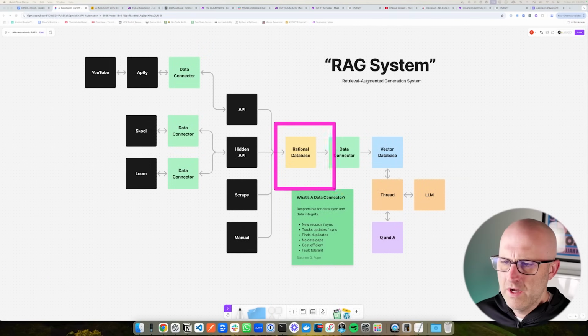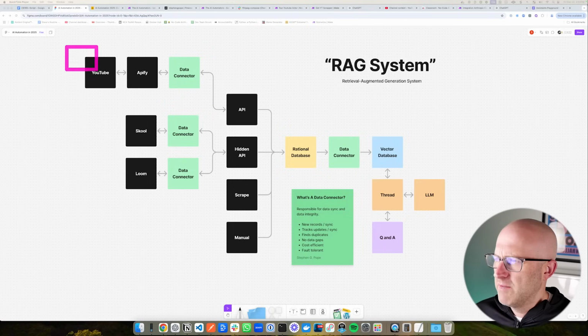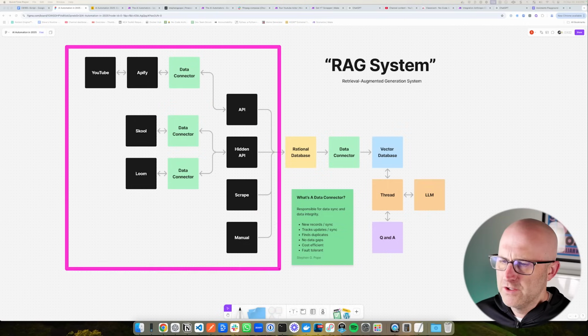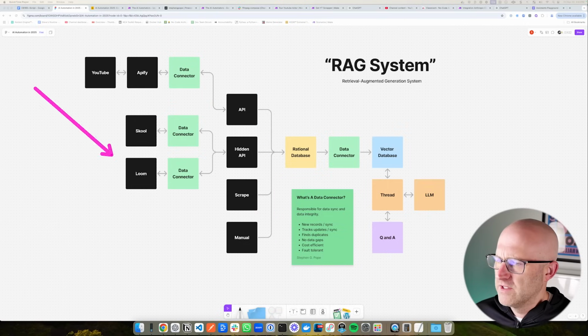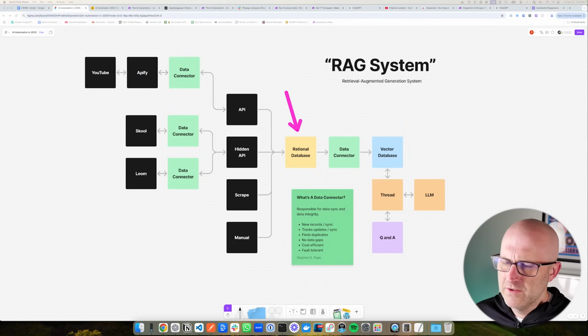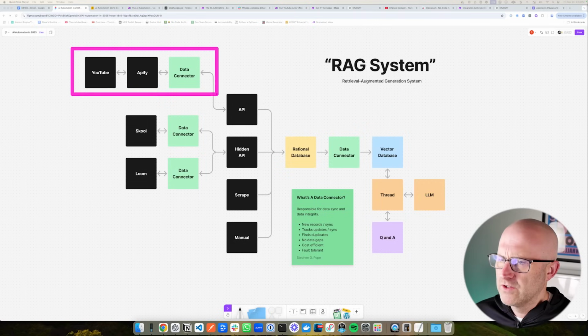All right, so now that we covered the section of the RAG system that deals with the databases and working with the vector database, let's talk about sometimes the more complicated issue, which is going out to all the various systems where our content might be housed and developing the data connectors that allow us to sync it back to Airtable. And again, the same way that we want to maintain the integrity of our data from Airtable into the vector database, we also want to do the same with our external data sources.